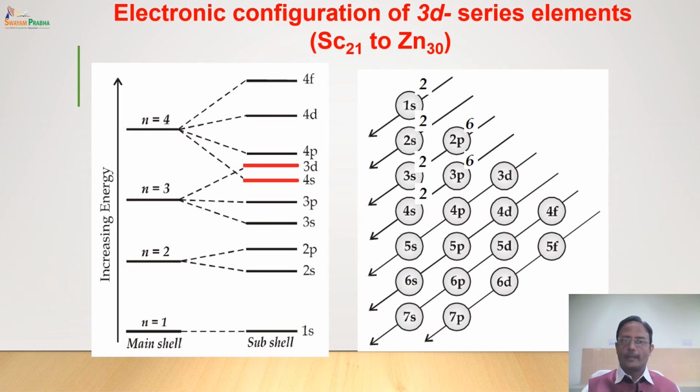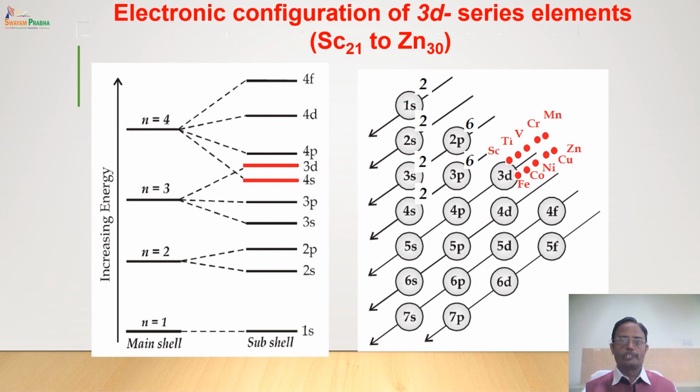So what is the expected electronic configuration? Scandium should have d1, titanium should have d2, vanadium should have d3, chromium should have d4, manganese should have d5, iron should have d6, cobalt should have d7, nickel should have d8, copper should have d9, and zinc should have d10 configuration. This is what we expect.